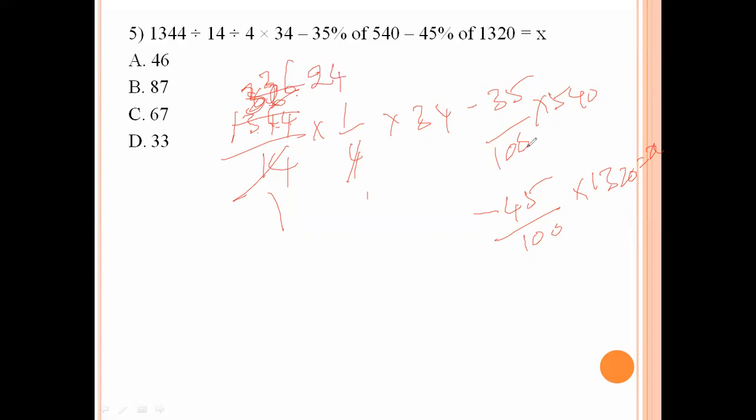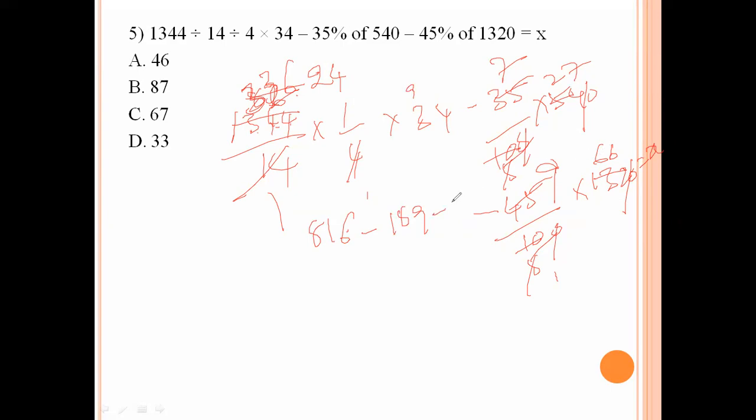Now here the zeros get cancelled. 2 fives are 10, 2 twos are 4, 2 sevens are 14, 5 ones are 5, 5 sevens are 35. The zeros get cancelled. So 24 into 34 is 96, plus 72, 81, 8 16, minus 7 sevens are 49, 189 minus 9 sixes are 54, 9 sixes are 54, plus 559, equals x.